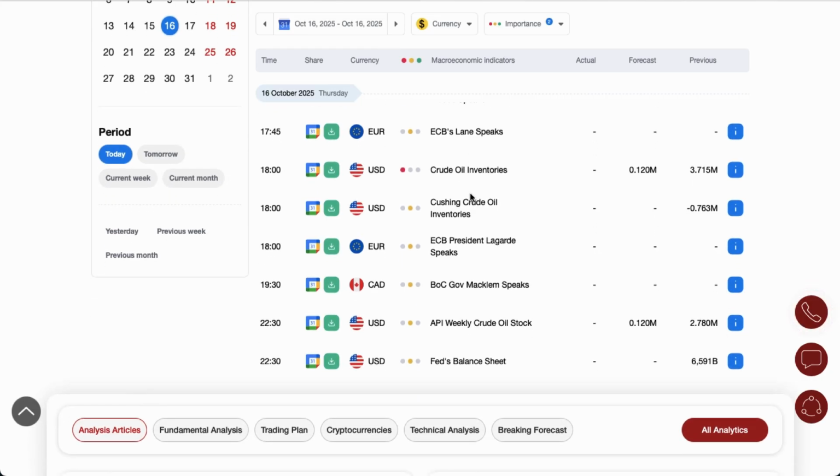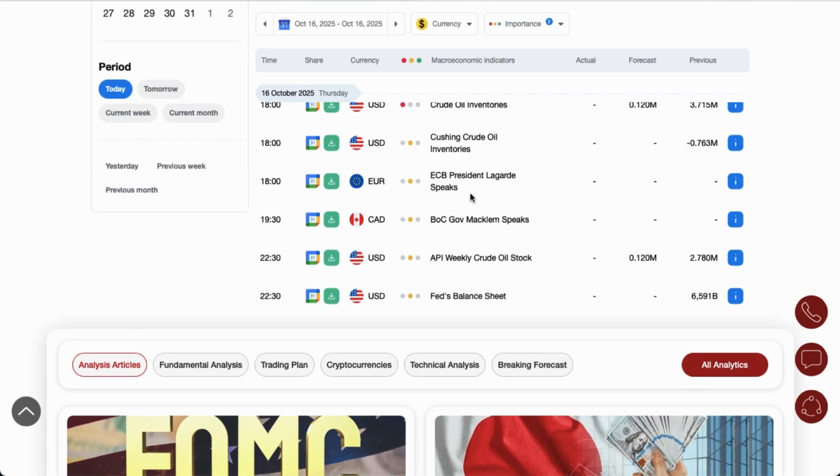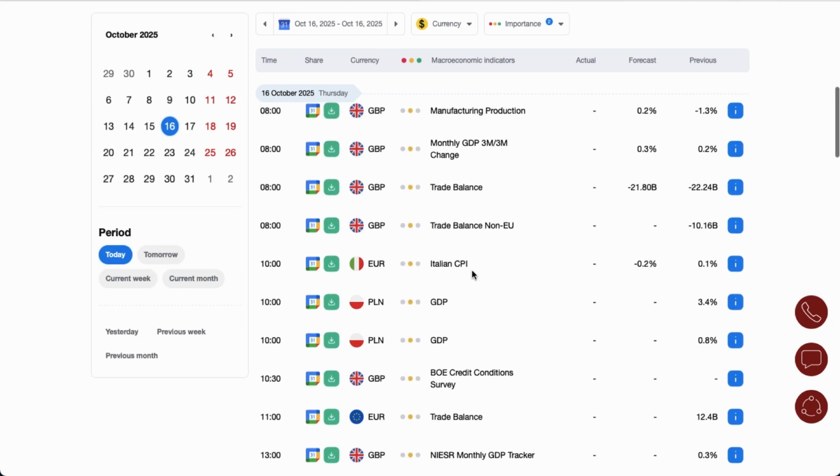Crude oil inventories, as always, are scheduled for release at 6 o'clock. ECB President Christine Lagarde will give a speech at 6 o'clock as well. Then we have speech from the Bank of Canada Governor McLean at 7:30. API weekly crude oil stock is scheduled for release at 10:30, and at 10:30 we got the issue of the Fed's balance sheet. So very busy day for today.